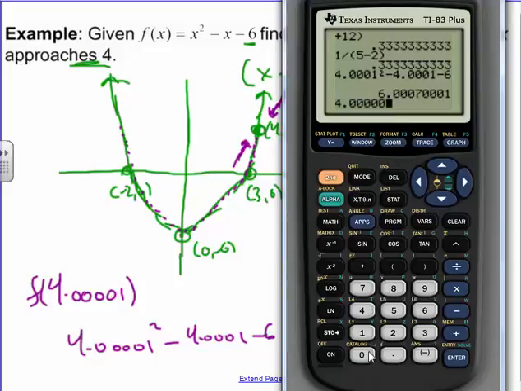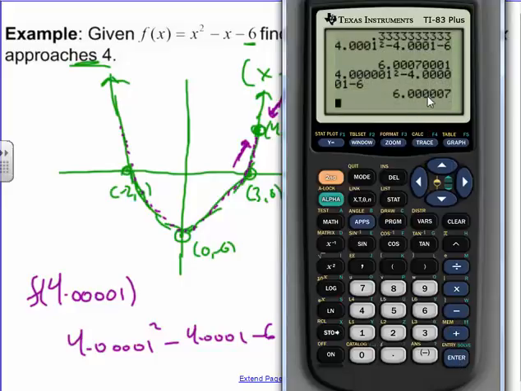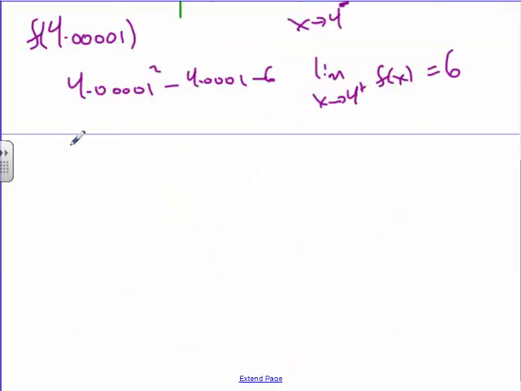If I tried 4.0001 and made it an even closer value to 4, let's make sure I use the right number of zeros. 1, 2, 3, 4, 5 zeros. Well, now it's even closer and closer to 6. There's only just a little bit of variance off, right? So that's one way that we can check. This right here would be the limit as x approaches 4 from the positive side, meaning that we made our x just slightly bigger than 4. We now have some empirical proof that it's equal to 6. So that's actually all there is to this example.